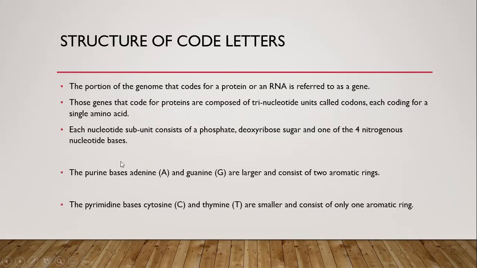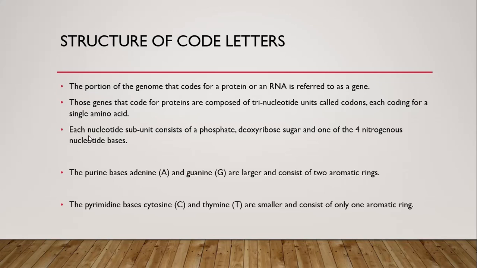Each nucleotide subunit consists of a phosphate, as we've discussed earlier. So, as we have said, a single codon consists of three nitrogenous bases. We can also say that a single codon consists of three nucleotides, because one nitrogenous base is present in one nucleotide. So we can say that each codon is composed of three nucleotides or trinucleotide units.